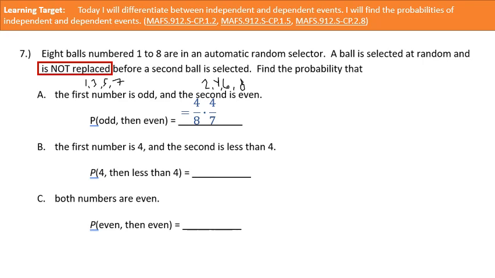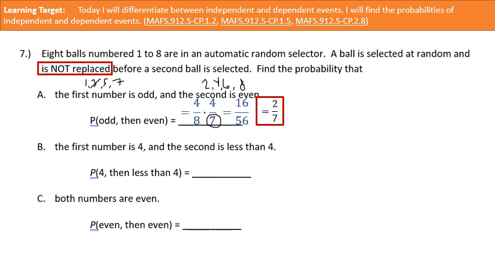However, once I select that first ball, okay, how many balls are going to be left in the random selector? Now only 7. So our denominator should go down by 1. There's still 4 because there's 2, 4, 6, and 8. None of those were selected. One of these got selected. Let's say it was the 3, just for instance. All right, I still now have 7 I can choose from, and 4 are even. All right, multiply straight across. 16 over 56, which simplifies to 2 over 7.